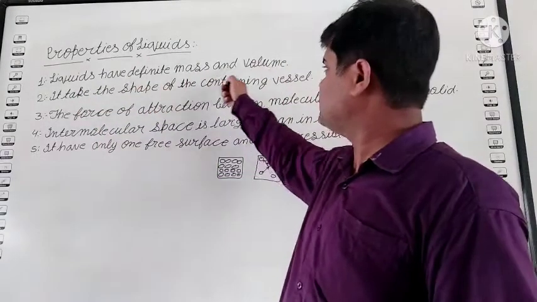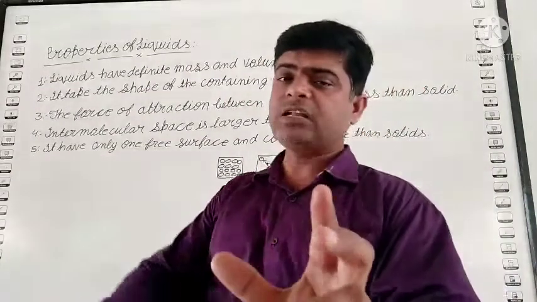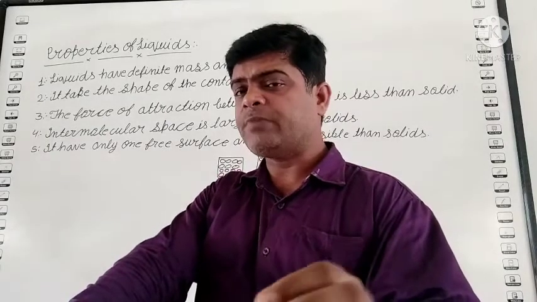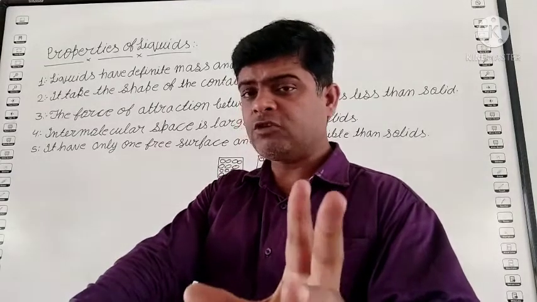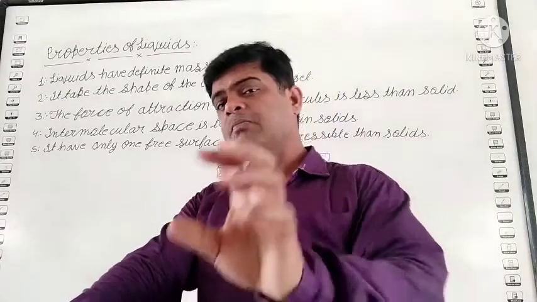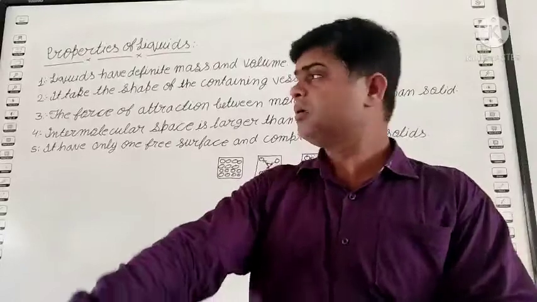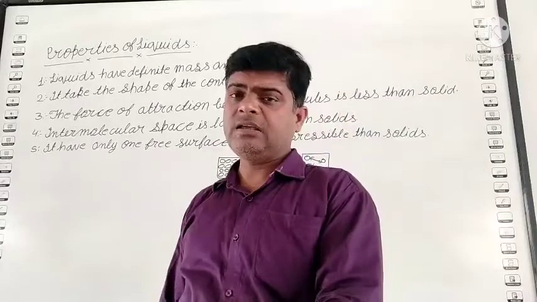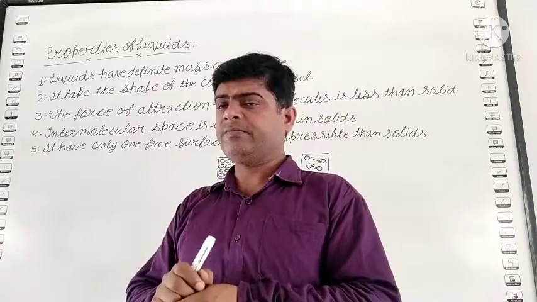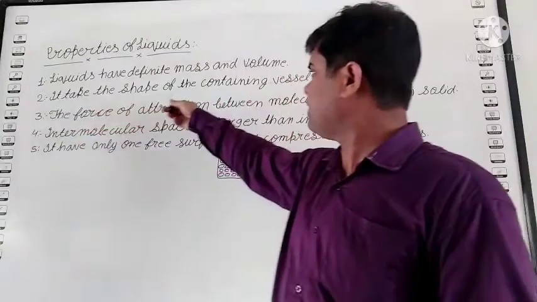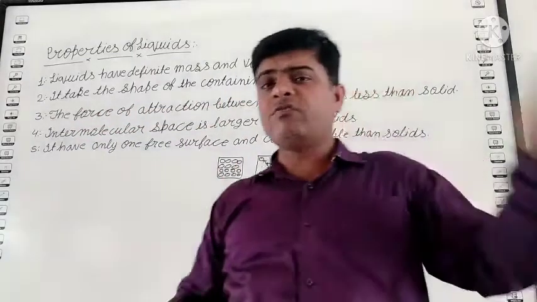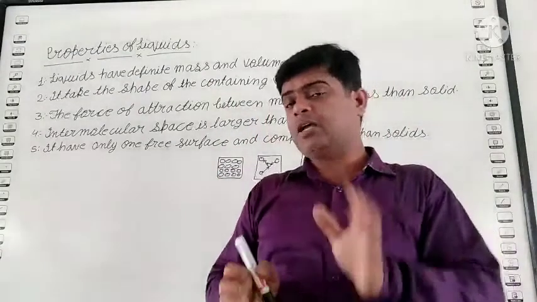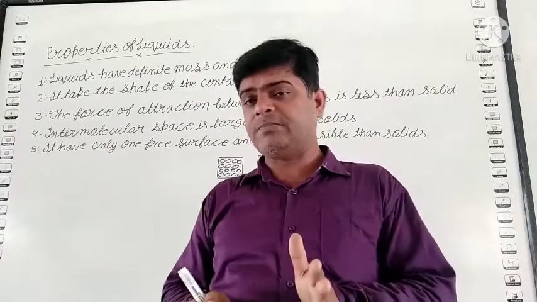So this is the first property: liquids have definite mass and volume. Their mass is fixed. Suppose you purchase 1 liter of oil, then its mass is only 910 gram, but its volume is 1 liter. Means mass is fixed, volume is fixed. Clear? But their shape is not fixed. Second, it takes the shape of the containing vessel. Where you fill it, if you fill in a bucket, it becomes bucket shape. If you fill in a glass, it becomes glass shape. If you fill in a plate, it becomes plate shape. Clear?